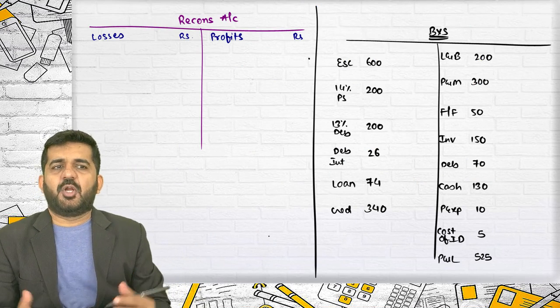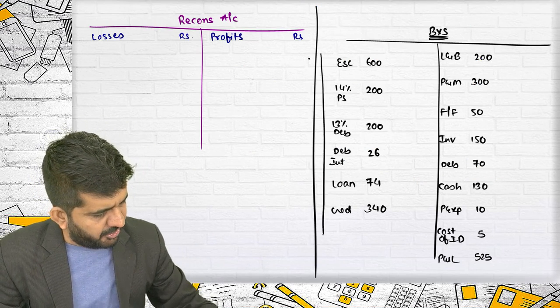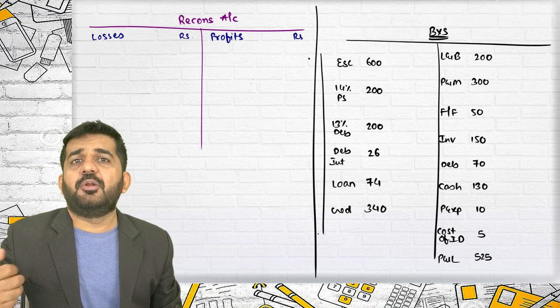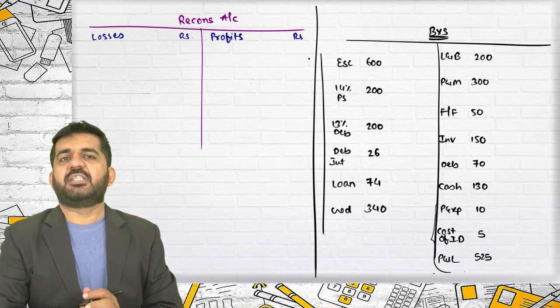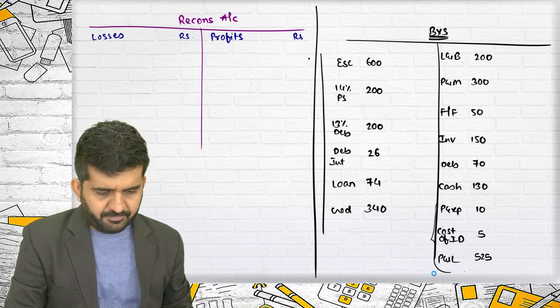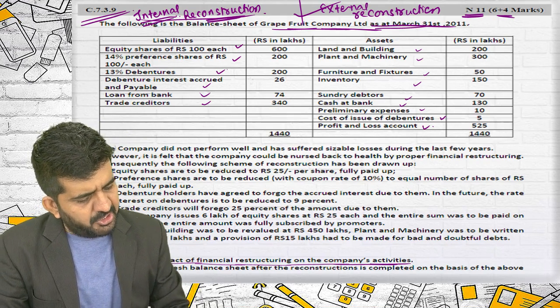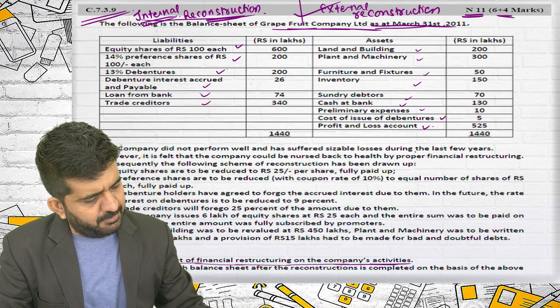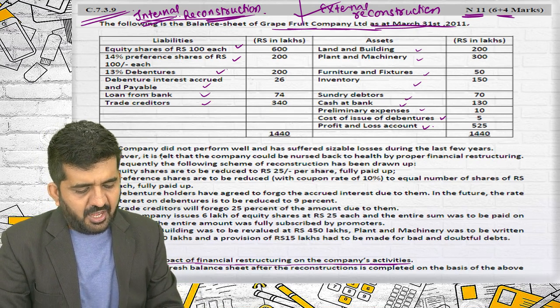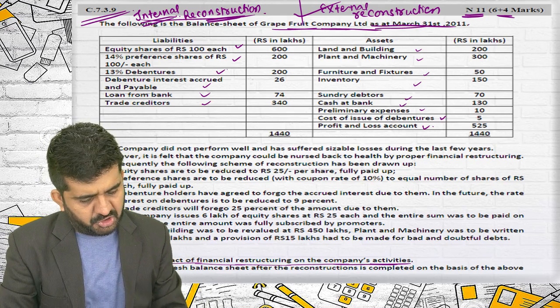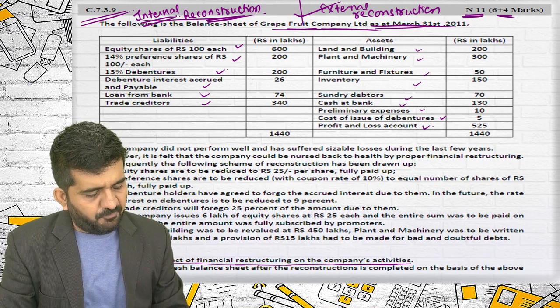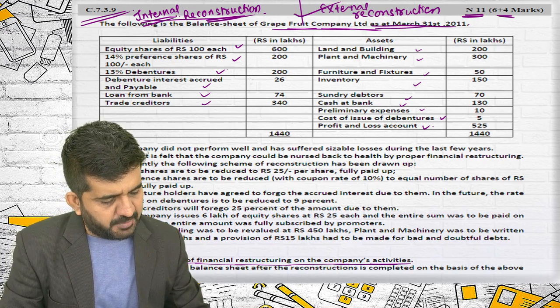Let us see how these internal people are helping to cover our huge losses on debit side of balance sheet. Is it all right? The company did not perform well and had suffered sizable losses during last few years. However, it is felt that the company would be nursed back to health by proper financial restructuring. Consequently, the following scheme of reconstruction has been drawn up.